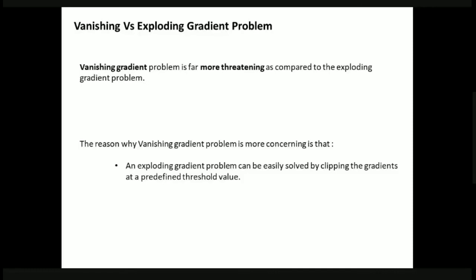The reason is that in the exploding gradient problem, we can clip the gradients and put a predefined threshold value. If our gradient value crosses that threshold value, then we'll take some measures, isn't it? So here we have a predefined threshold value, which is the upper limit on how large the gradient can get. But in vanishing gradient, we cannot have that kind of thing. That is the reason why the vanishing gradient problem is considered more complicated and more threatening when compared to the exploding gradient problem.